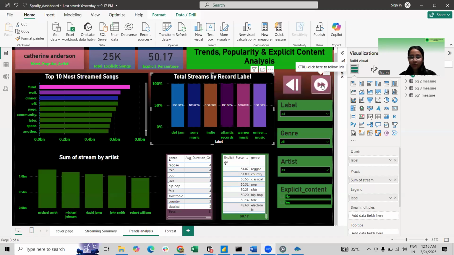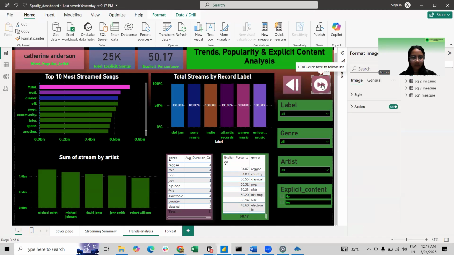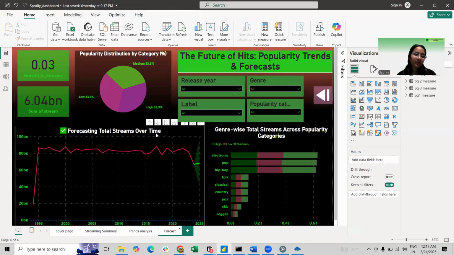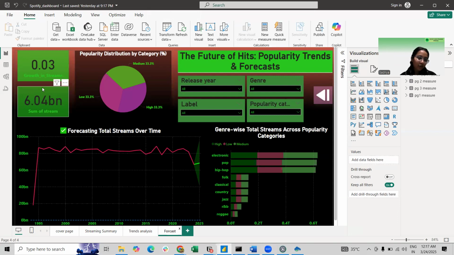So here, let's move toward the next page of our dashboard. Here the dashboard is representing the future of the hits and the popularity trends with the forecasting. We can see that 0.3% is the actual growth in the streams, which suggests stagnant and minimal growth in the streaming trend, indicating that Spotify's overall streaming numbers have not significantly increased in the given period of time.